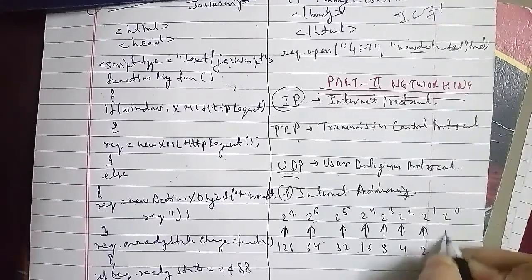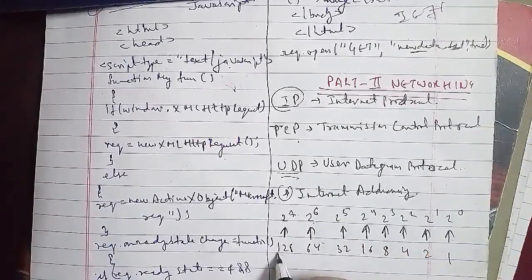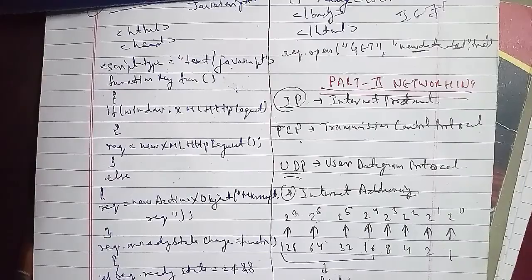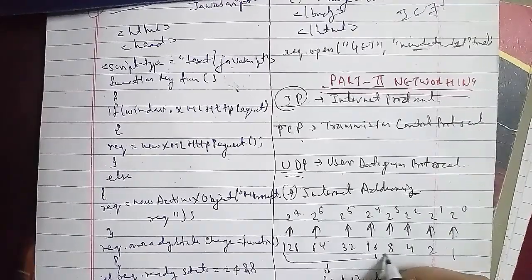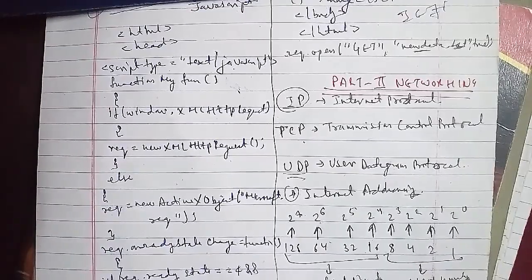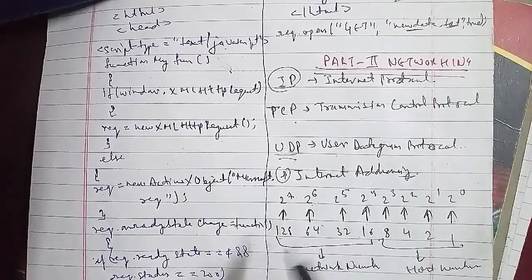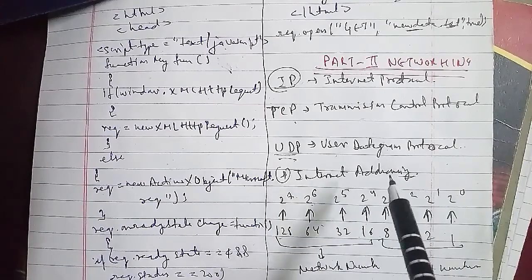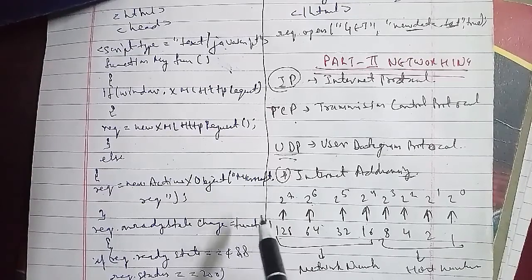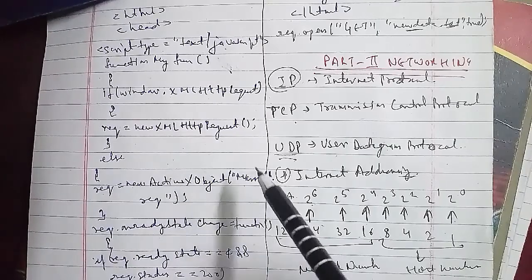IP addresses are assigned to the devices participating in the computer network, and the IP protocol makes use of this address for communication between two computers. Using an IP address, a particular node can be identified in the network. Now we'll discuss the different networking classes and interfaces in the next coming class, because this video is already more than 50 minutes, near about 1 hour.